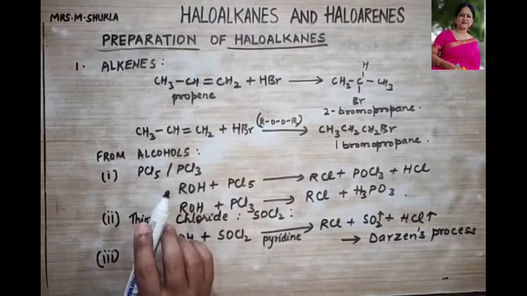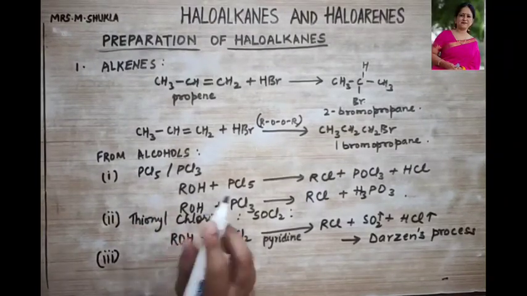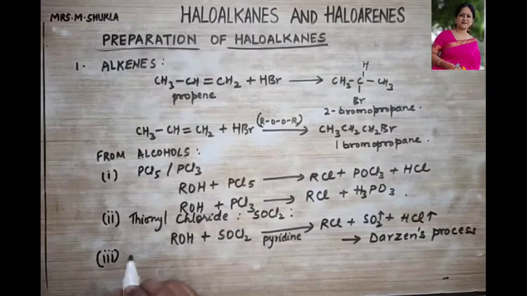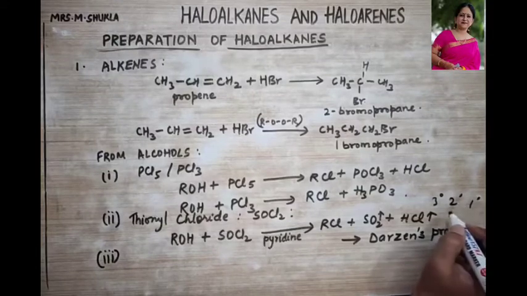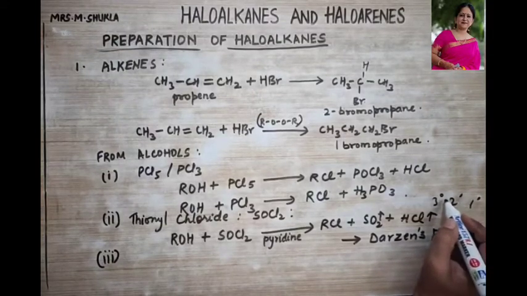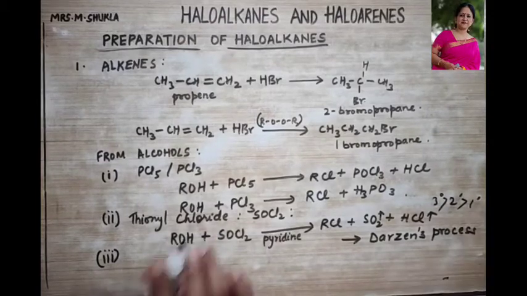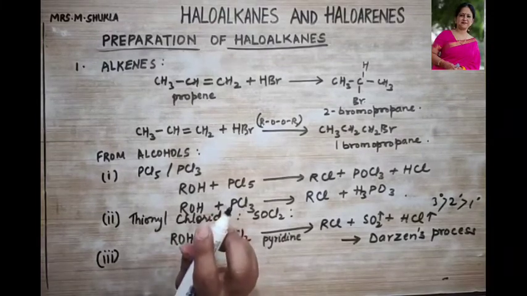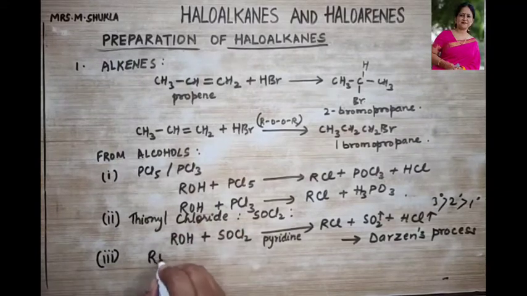The third kind of reagent for alcohols is the action of halogen acids. With the action of halogen acid, the reactivity order of alcohols will be 3 degree, then 2 degree, and then 1 degree. First the 3-degree alcohol, then the 2 degree, and then only the 1 degree shows the reactivity. So let's check over here.